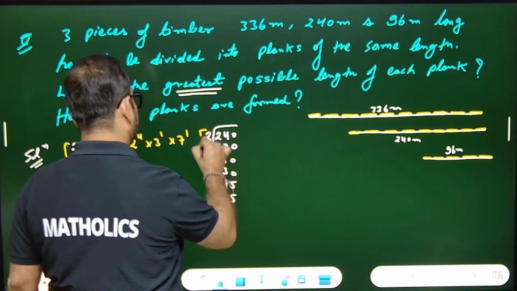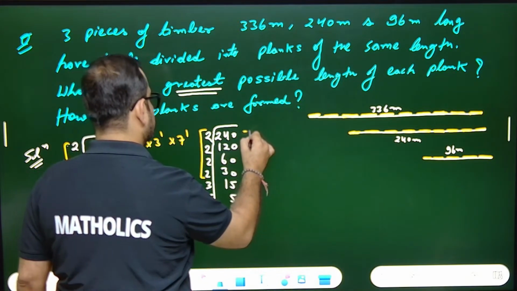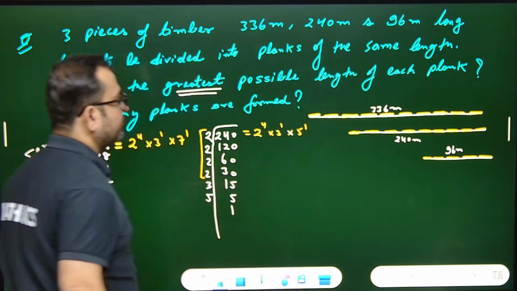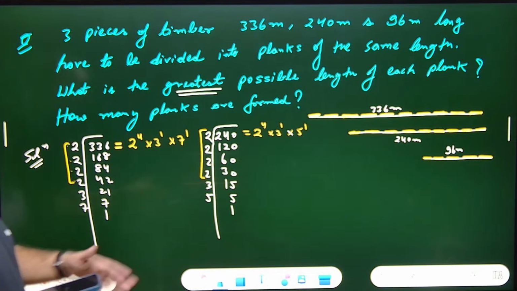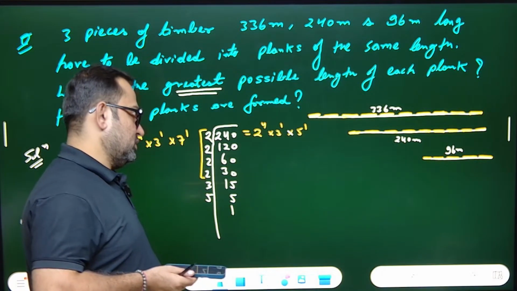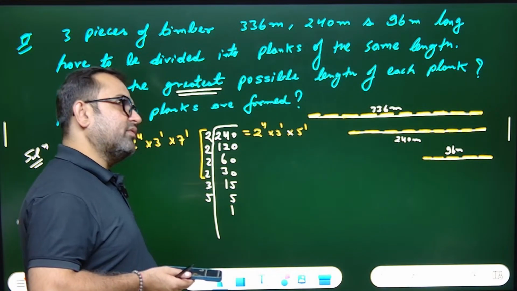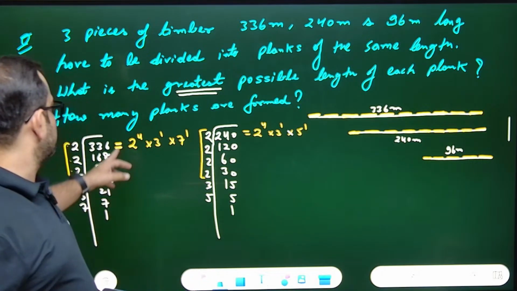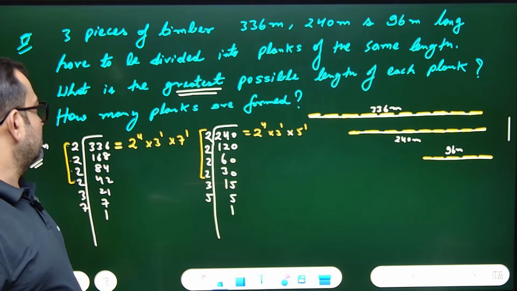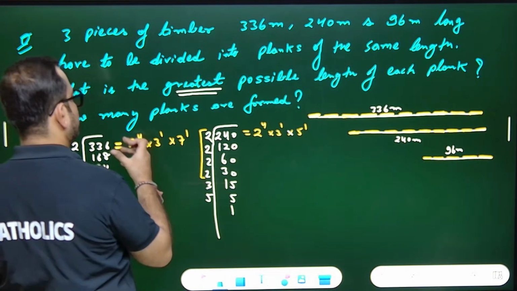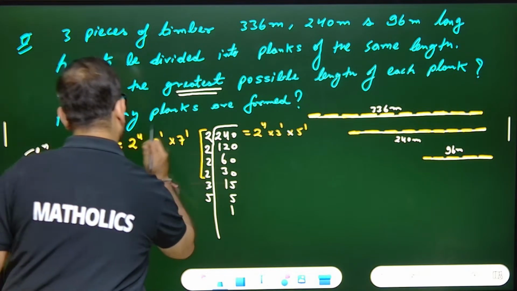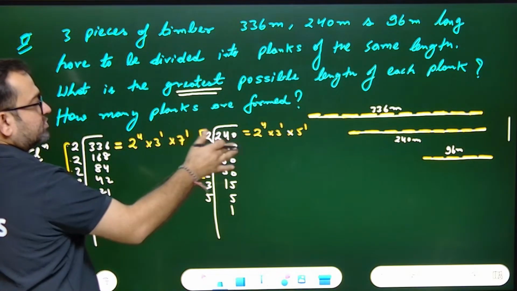So it's 2 raised to the power 4, into 3 raised to the power 1, into 5 raised to the power 1. Yes or no? Sorted? Let me verify: 16 into 15 is 240. Okay, done. That means prime factorization is correct.